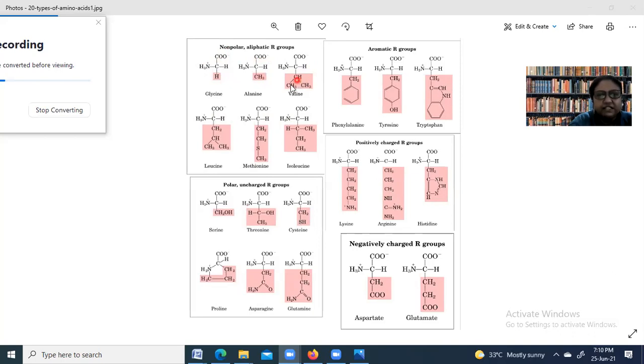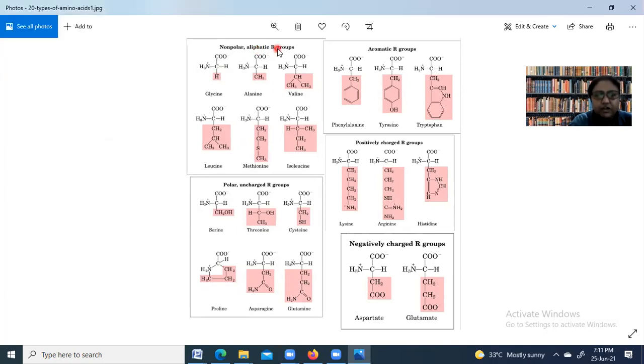In valine it is CH, CH3, CH3. This is how the R group will change. So these 6 amino acids, glycine, alanine, valine, leucine, methionine and isoleucine, all fall under the type of non-polar aliphatic R group amino acids.